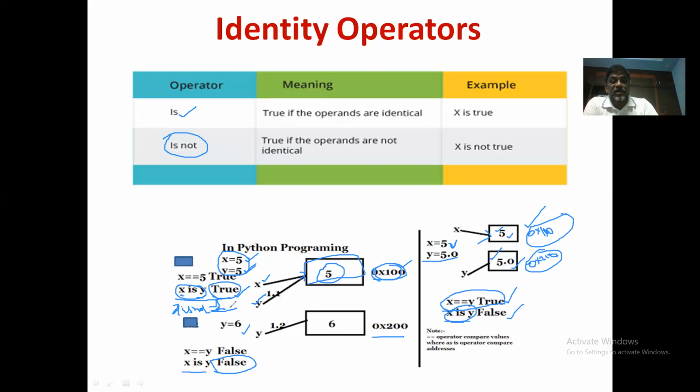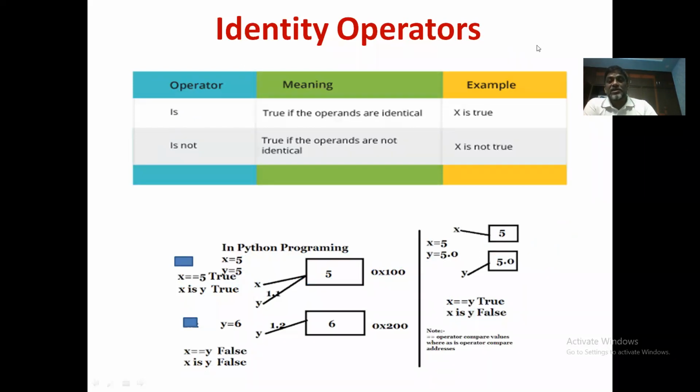So this will return false, whereas this will return true. If I write x is not y here, this will return true. If you understand this, you understood this also, because this is opposite to the behavior of is. So this is about identity operators.